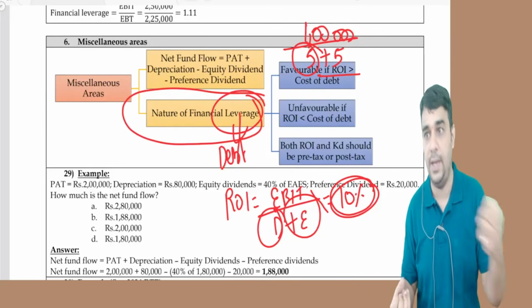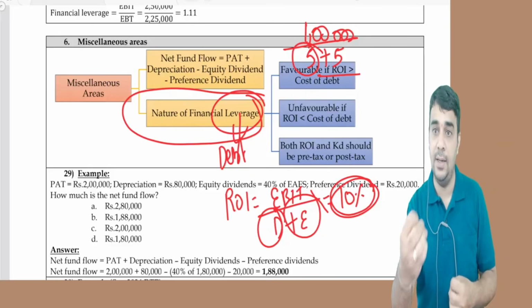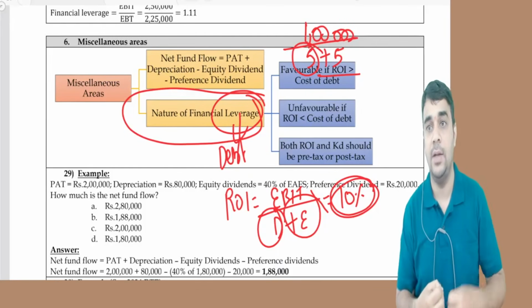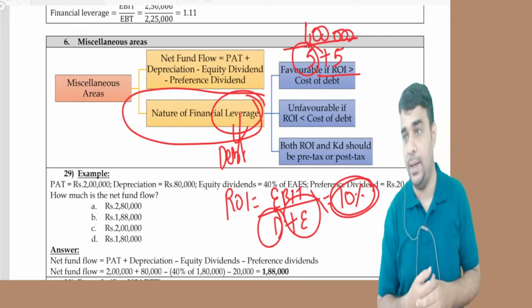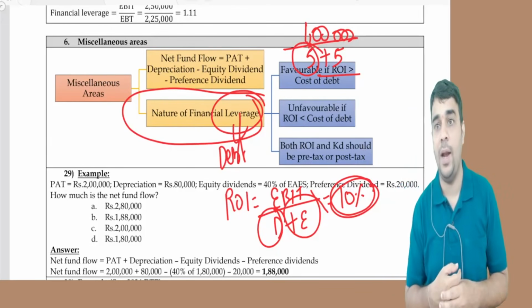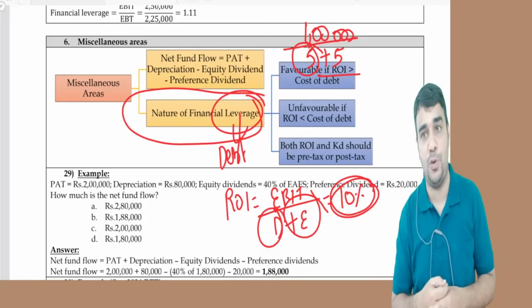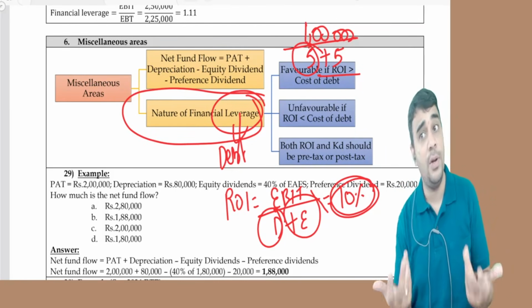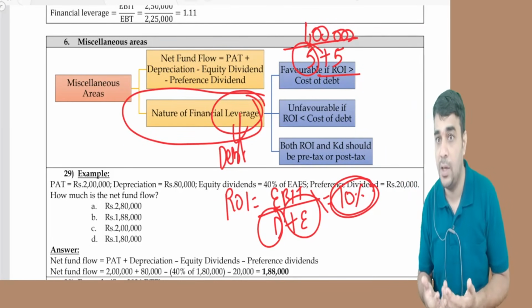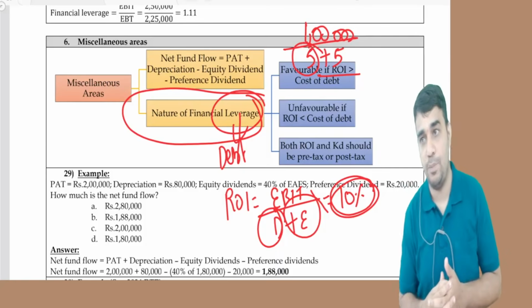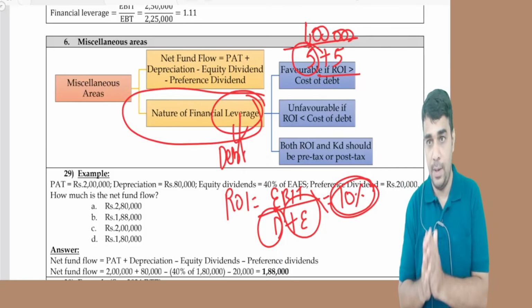So I borrowed 10 lakh, and with that 10 lakh I earn EBIT of 2 lakh. Then I can afford to pay interest of 1 lakh 20. If you're not able to generate that amount of profit, there is no point in borrowing the money.